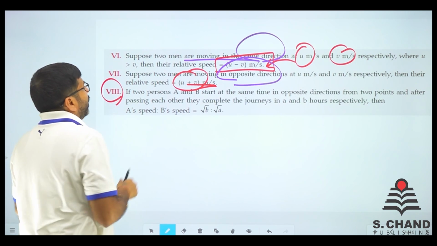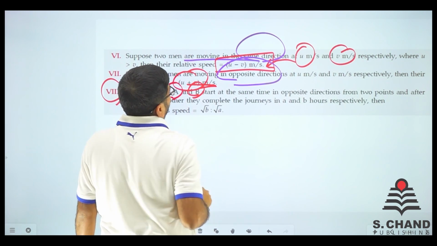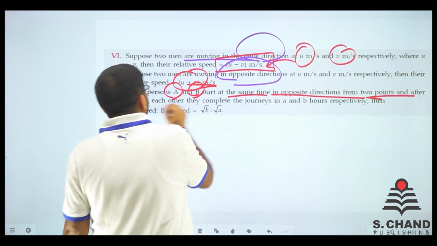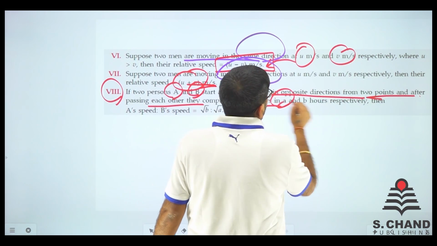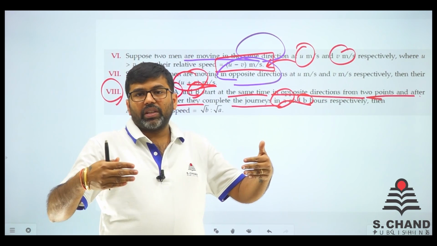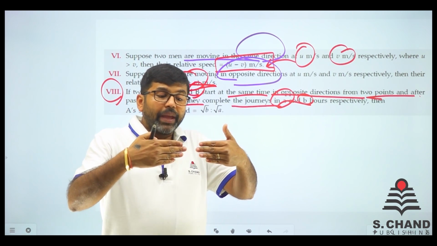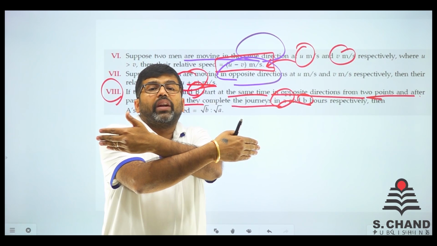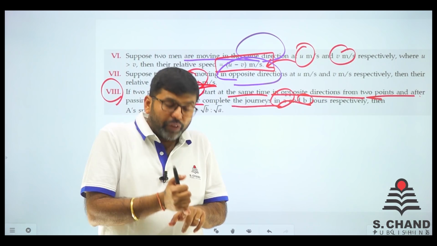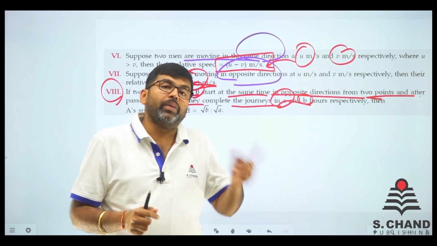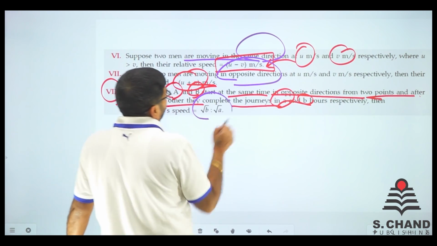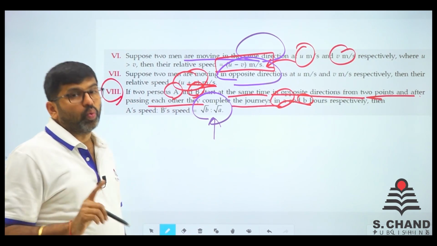Now last point, if two persons A and B start at the same time in opposite direction from 2 points and after passing each other they complete the journey in A and B hours, what do? Two people are coming, they are just coming opposite to each other, they just met and then they go to their different places. उस meeting point के बाद, if A covers in A hours and B covers in B hours, then the ratio of their speed will be root B is to A, opposite and root as well.